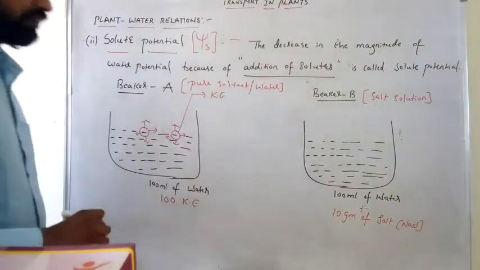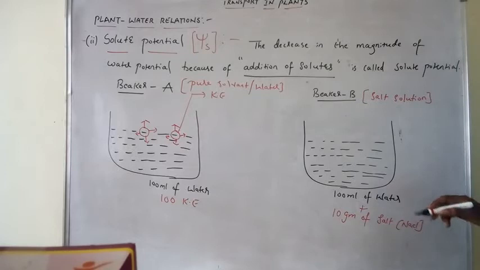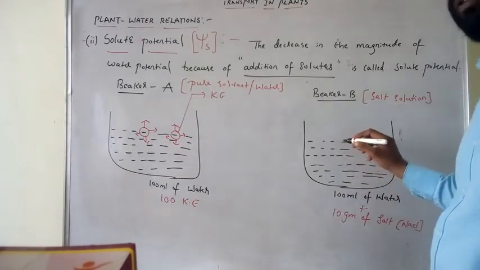Now, 100 ml of water consisting of 100 molecules of water. Each and every water molecule is moving in all directions.